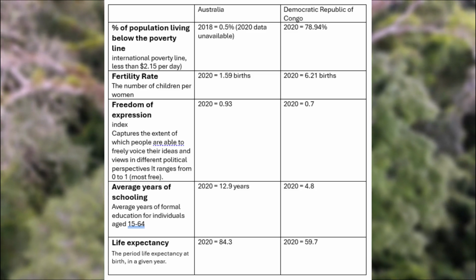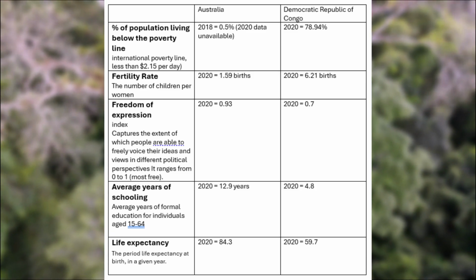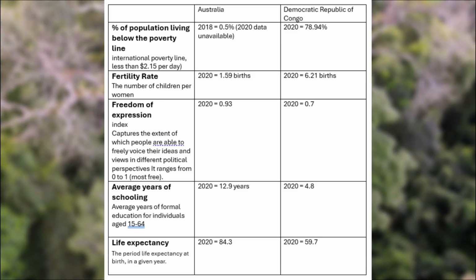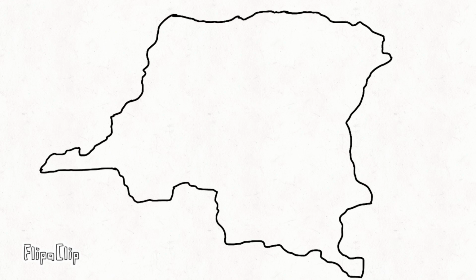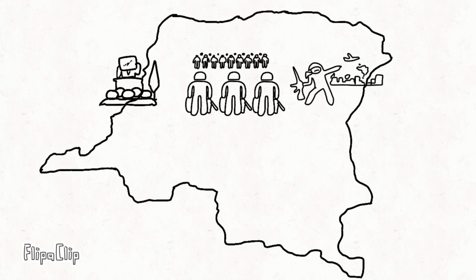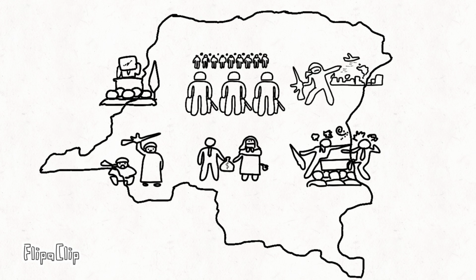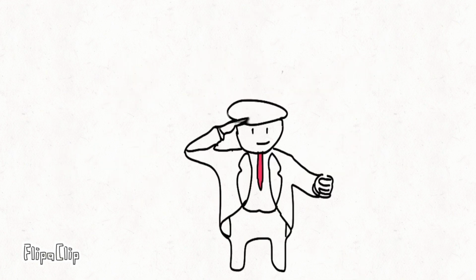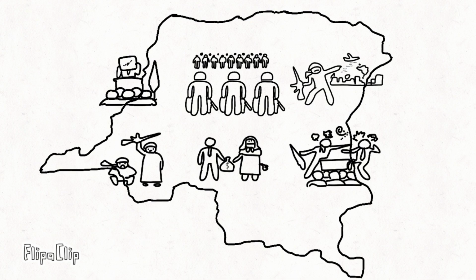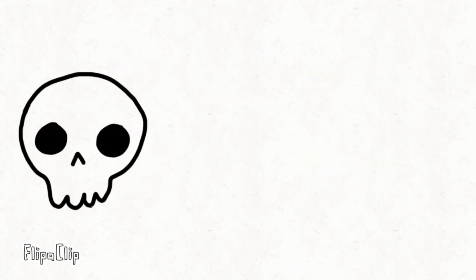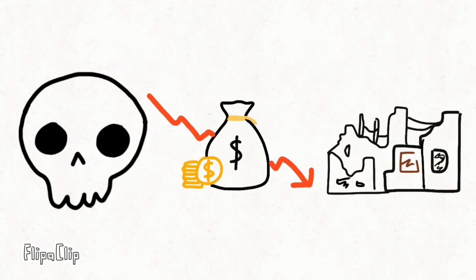Now, how do these indicators actually affect the living standards of DRC? Specifically, we will be looking at 2 factors: political and environmental. Decades of political instability and conflict have negatively impacted the living standards of almost everyone within the DRC. After receiving independence from Belgium in 1960, there have been coups, dictatorships, and civil wars leading to millions of deaths and a poor economy and infrastructure.